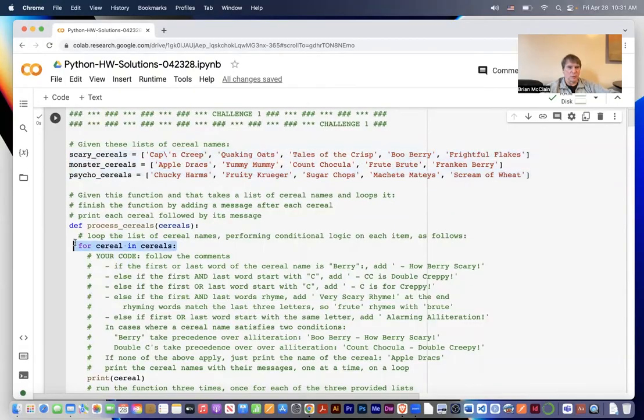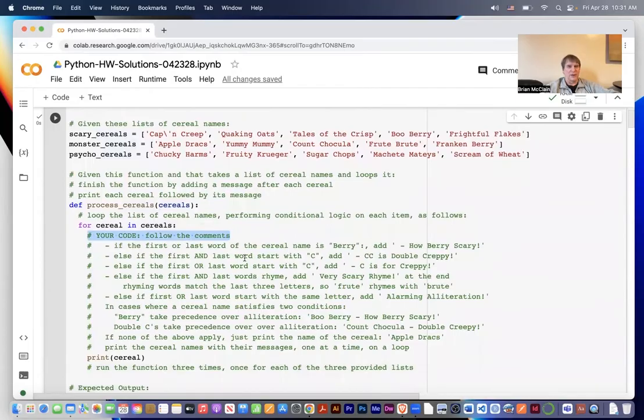And it's going to loop the list. And then where you have to come in is you're going to write code that does the following. If the first or last name of the cereal is Berry, you're going to add the phrase, how Berry's scary, to the end, like right after the cereal name. So it would be Boo Berry, how Berry's scary. Else, if the first and last name start with C, so CC, you're going to add CC as double creepy. So that would be Count Chocula, Cap'n Crunch, right? The first and last word start with C.